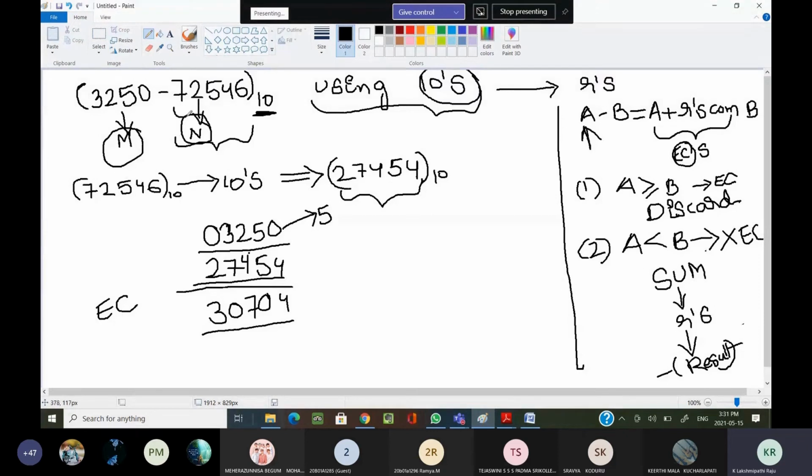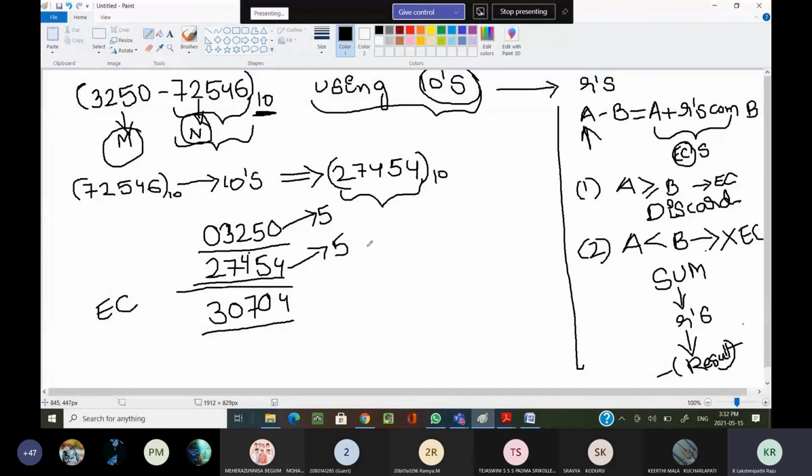Whenever you are performing addition or subtraction, both numbers should contain the same number of digits. That is the general mathematics principle. That is the reason I have appended 0 here. Now the minuend contains 5 digits as well as the subtrahend.